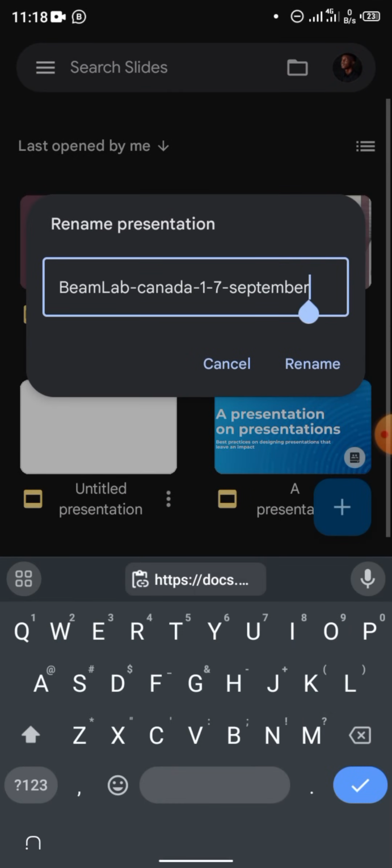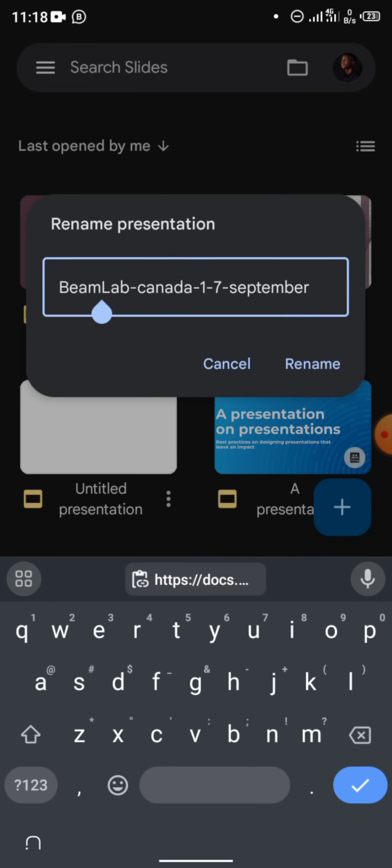Just tap rename, and then add your name, then the country that you choose, that you want to travel to for vacation. You put a dash, a hyphen, then the country, then another hyphen, then the dates in this format. This is the 1st to 7th of September. That's the duration of the travel. So I'm traveling on the 1st, I'm coming back on the 7th. This is how you are going to name your presentation.